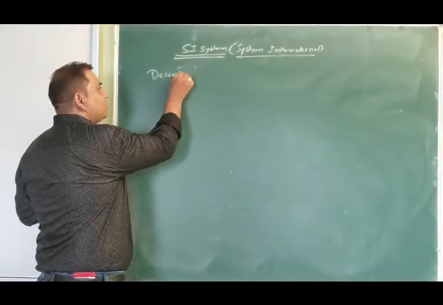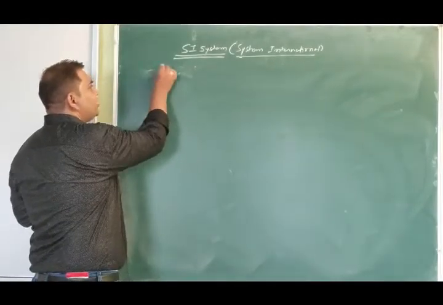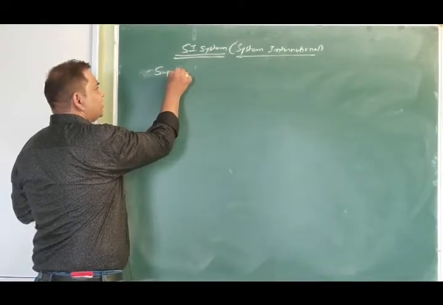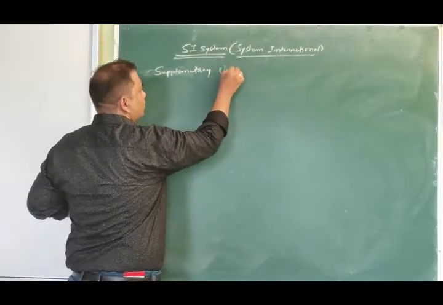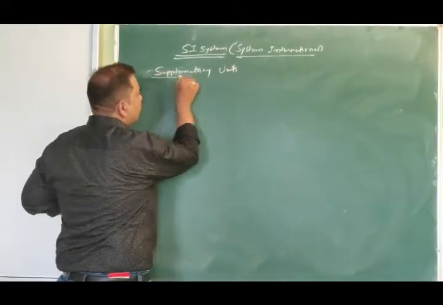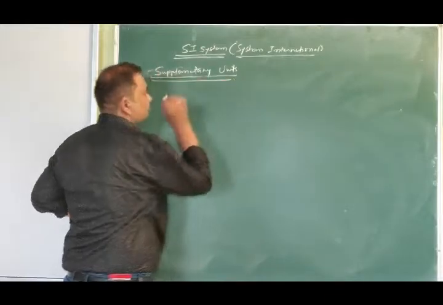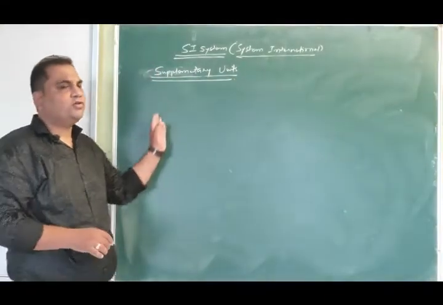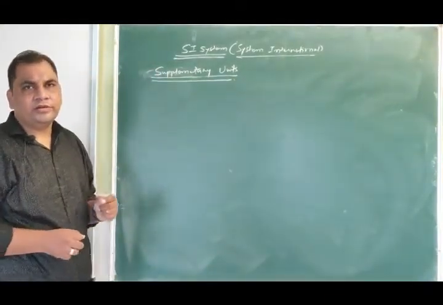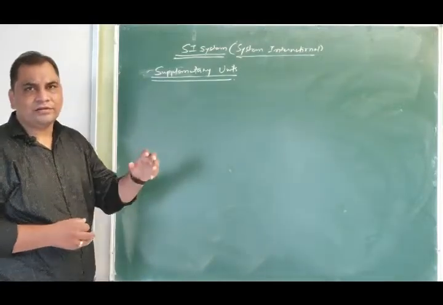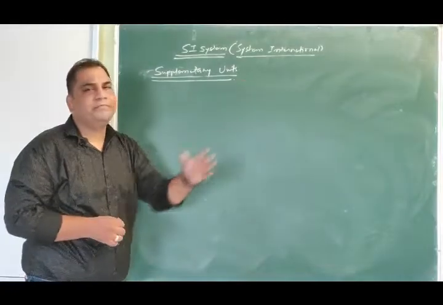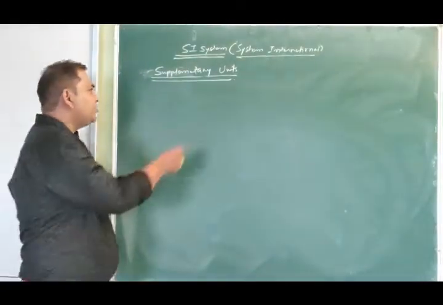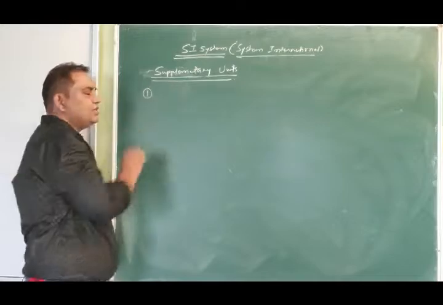Apart from that, we have 2 more units in our SI system, which are called supplementary units. They also require help of some fundamental quantities, but we don't keep them in derived units. There is a reason for it, we'll come across that reason.